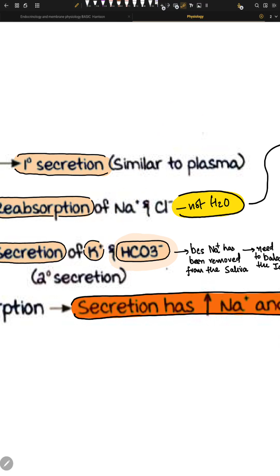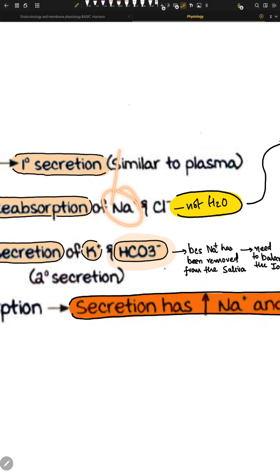Now, once we remove the Na, removal of Na leaves our saliva a little bit negatively charged. What is negative charge? What is positive charge? If you think about positive charge, it's just that we have some sort of charge in a space, and negative charge is just when we don't have a charge. So removal of Na leads to negative charge. It means it has no charge, and we need some charge there because we need this saliva to be electrically neutral, right?